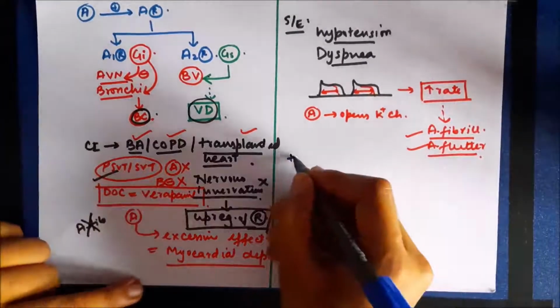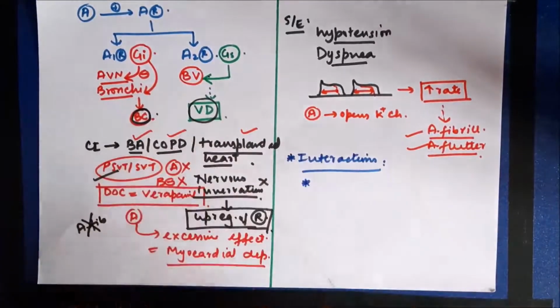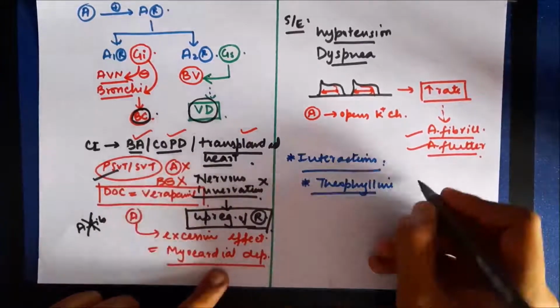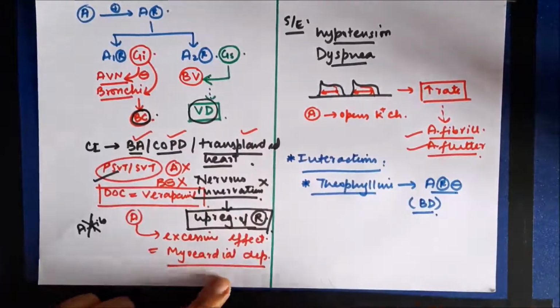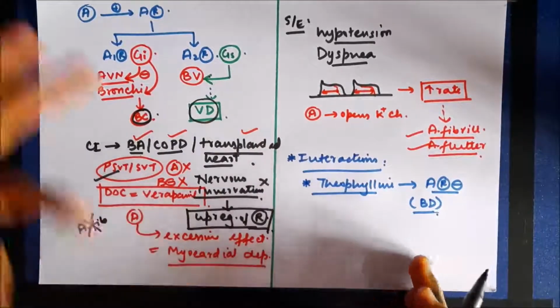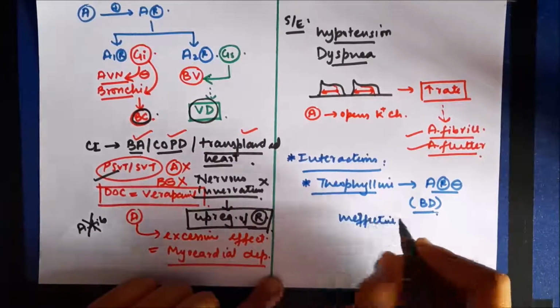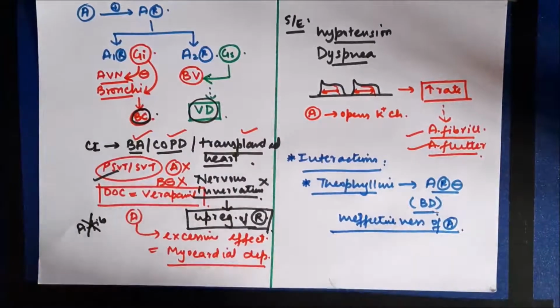Now let us take a look at interactions of adenosine. There are two main interactions of adenosine. The first interaction is with theophylline. Theophylline is a drug used in bronchial asthma and it's an adenosine receptor antagonist. It causes bronchodilation. So once theophylline is used, then we cannot give adenosine to the patient because of this adenosine receptor antagonism. It's going to result in ineffectiveness of adenosine.